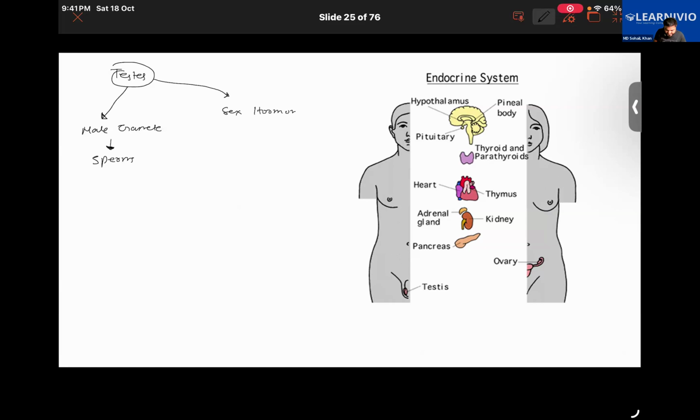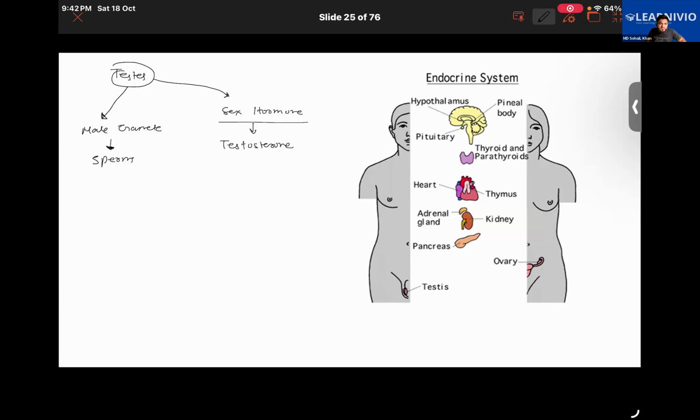Now, this sex hormone, testosterone, does a variety of functions. It is responsible for so many things. In an adult male, and even in females, testosterone is required. I have explained how it happens: basically, some of the estrogen gets converted into it. So testosterone performs a variety of functions in males as well as in females.